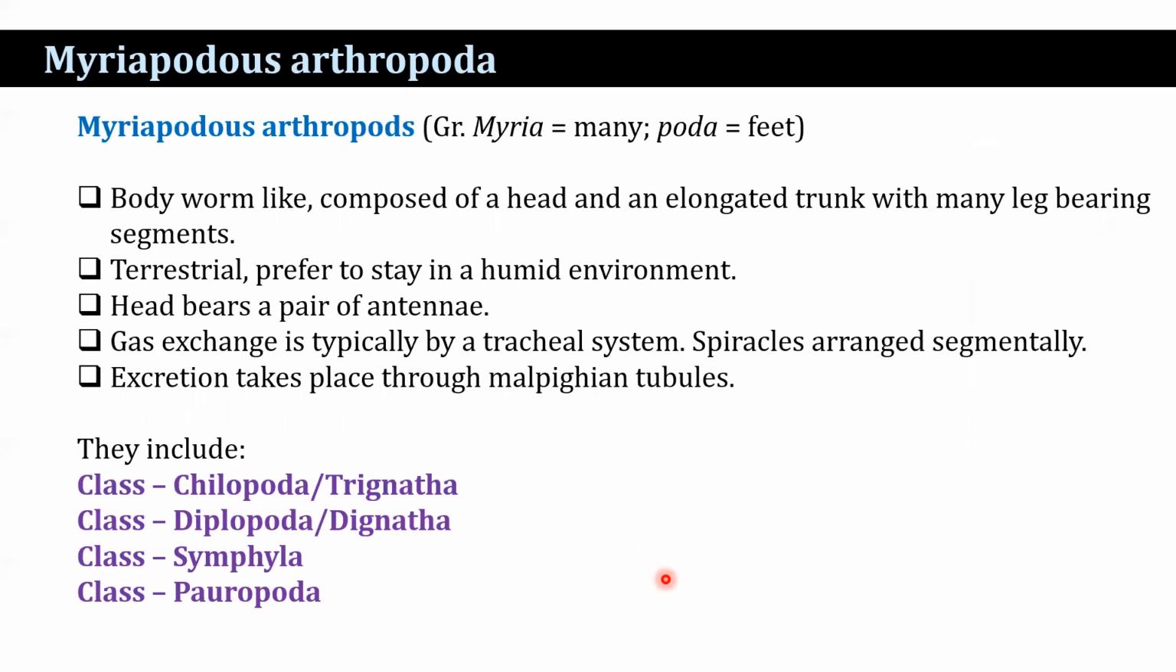What are the features? Body worm-like, composed of a head and an elongated trunk with many leg-bearing segments. They are terrestrial, preferring humid environments. Head bears a pair of antennae. Gas exchange is typically by a tracheal system. Spiracles arranged segmentally. Excretion takes place through Malpighian tubules.